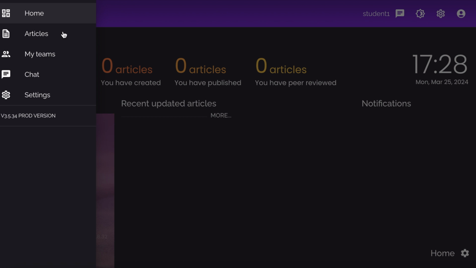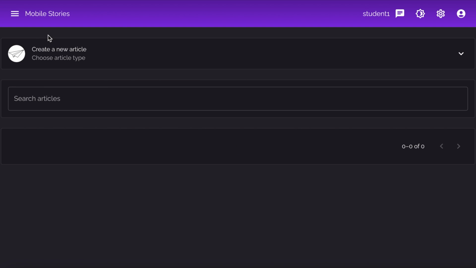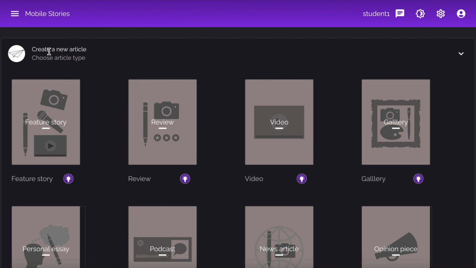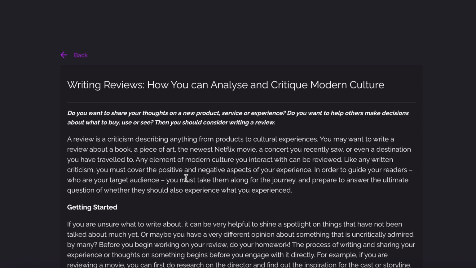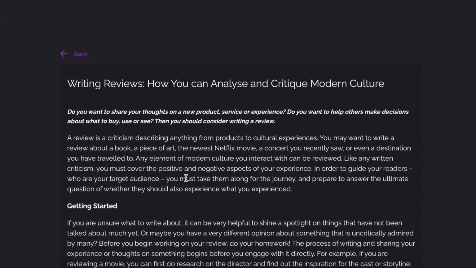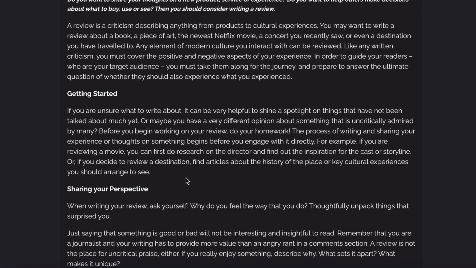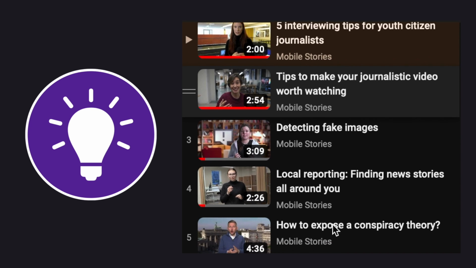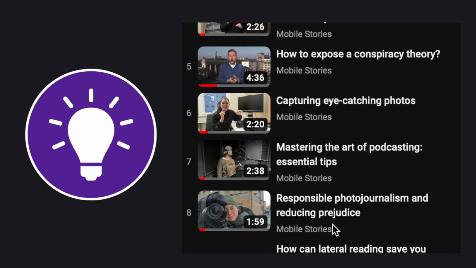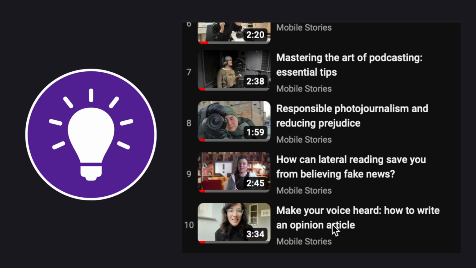Ready to get to work on your first article? Head to the Articles page and click on Create a New Article. Choose your desired format, whether it's a news article, opinion piece, or something else. Before you choose, you can learn about each format by clicking on the violet button with a light bulb. You will then enter the Learn section. The light bulb symbol gives you access to educational content and tips from journalists on the different aspects of journalism.